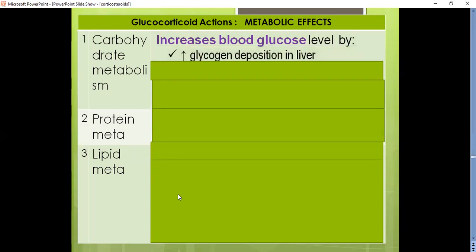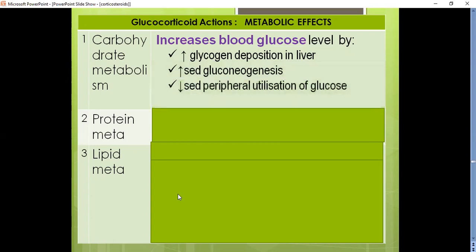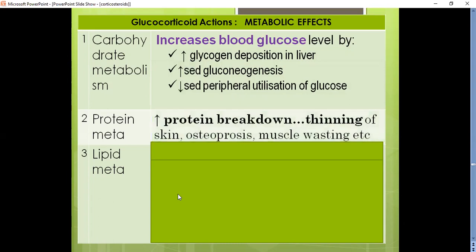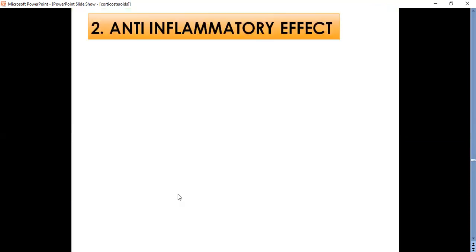By increasing the glycogen deposition in the liver, increasing gluconeogenesis, and reducing the peripheral utilization of glucose. Coming to protein metabolism, they cause an increase in protein breakdown, thinning of skin, osteoporosis, muscle wasting, etc. Coming to lipid metabolism, they increase lipolysis, that is, increase lipid breakdown. In the long term, they cause redistribution of fat, that is, fat is mobilized from the extremities into the face, neck, and shoulders, and the patients will see a moon face or buffalo hump.